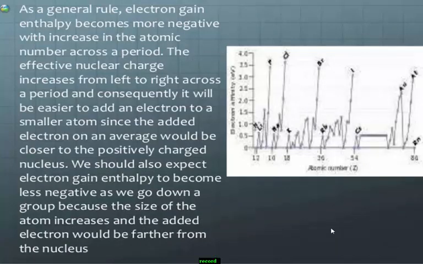See this point. As a general rule, electron gain enthalpy becomes more negative with the increase in the atomic number across a period.